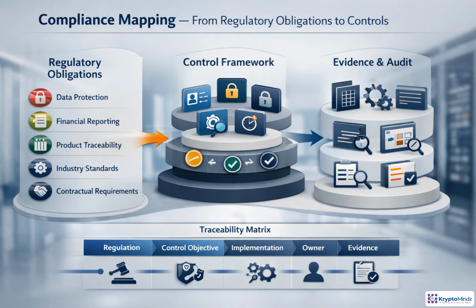Compliance mapping connects what regulators require to what the Fabric network actually enforces. Start by identifying obligations such as privacy, reporting, traceability, standards, and contracts. Then map each one to concrete controls: identity, access, encryption, logging, retention, monitoring, and approvals. Finally, define the evidence sources, such as ledger history, configuration changes, CI/CD records, and audit reports. The goal is traceability. Every requirement has an owner, an implementation, and proof.